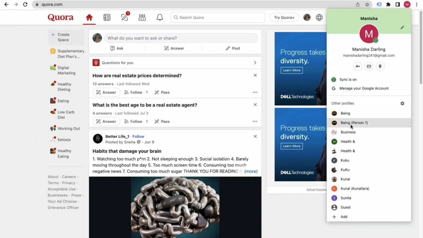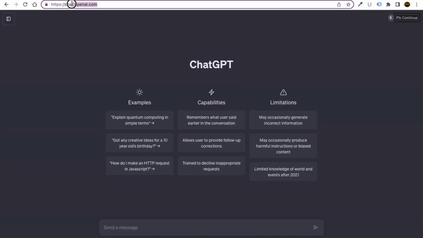you will be able to create a ChatGPT account. Okay, so in my case, I will show you. After you create your account, always go to this link, that is chat.openai.com, and then you will come to the ChatGPT tool. Okay, and this is the interface of ChatGPT.